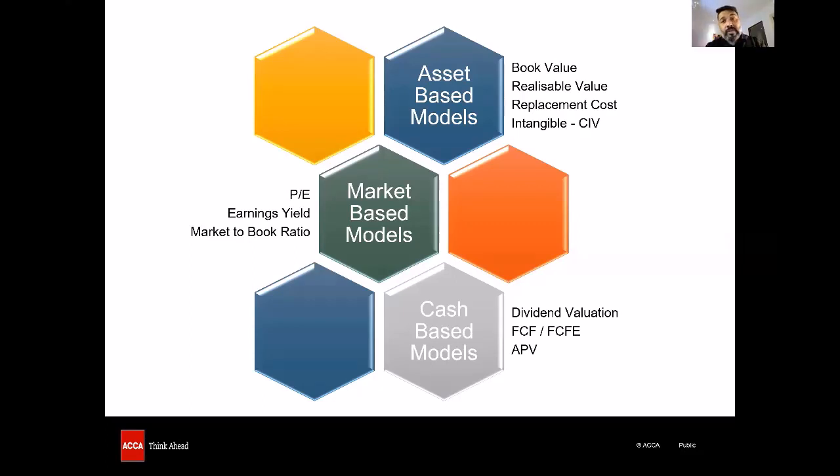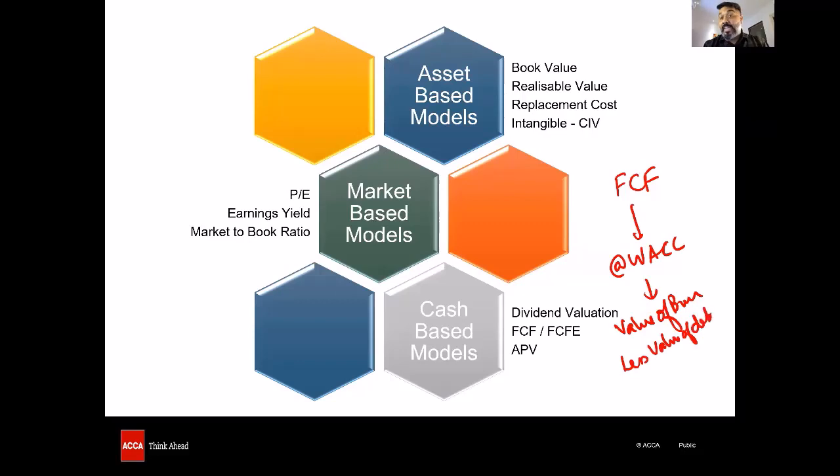Our tricky topic focus is on free cash flow. How do we find valuation as per free cash flow? Free cash flow would be discounted at WACC to give us the value of the business, from which we are going to deduct the value of debt in order to arrive at the value of equity. So the free cash flows are discounted at WACC to arrive at the value of the business. Less value of debt gives you the value of equity.